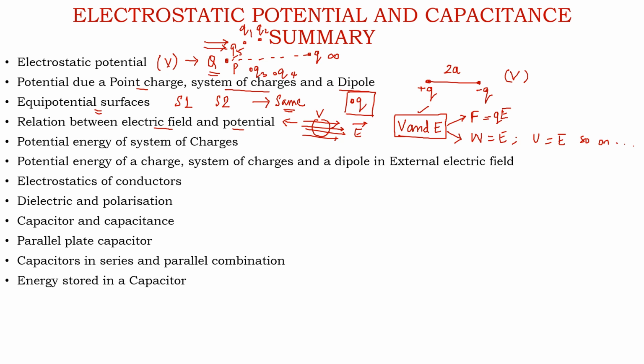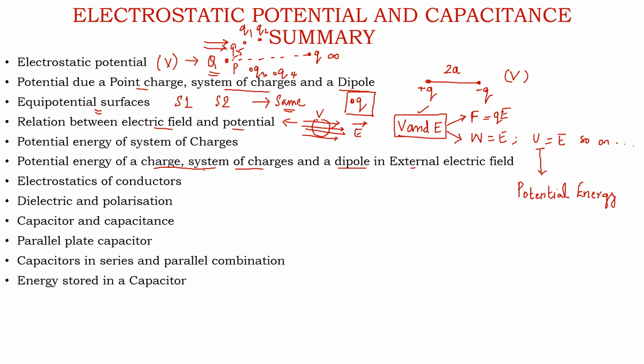Then after discussing the potential, we came to the potential energy. We defined potential for various systems. Then we started understanding what is potential energy. Then we read about potential energy for a charged system, and then for a system of charges, and for a dipole,